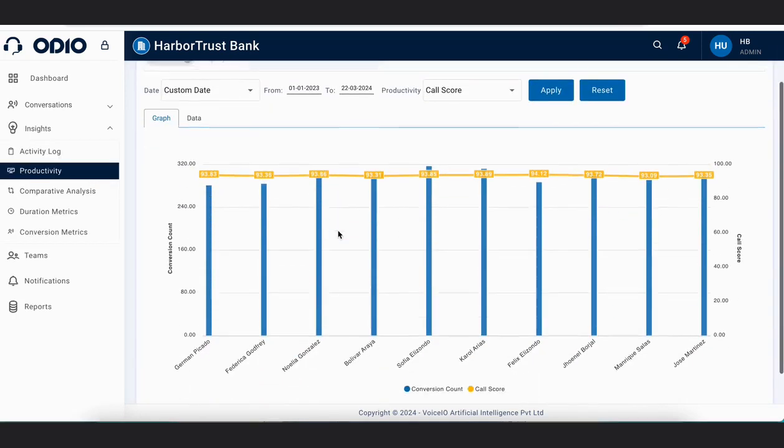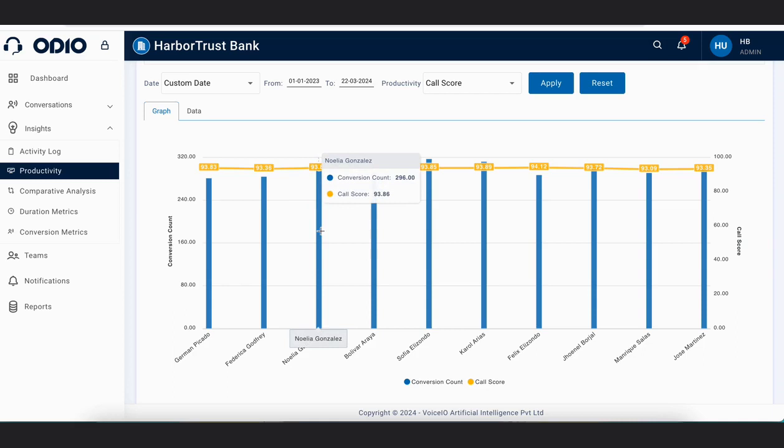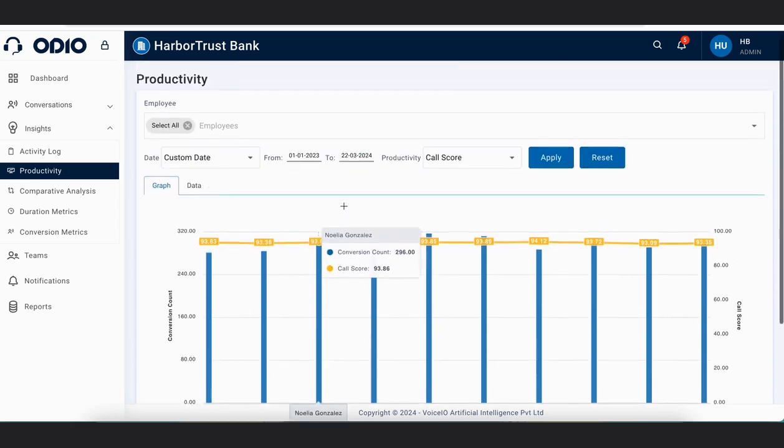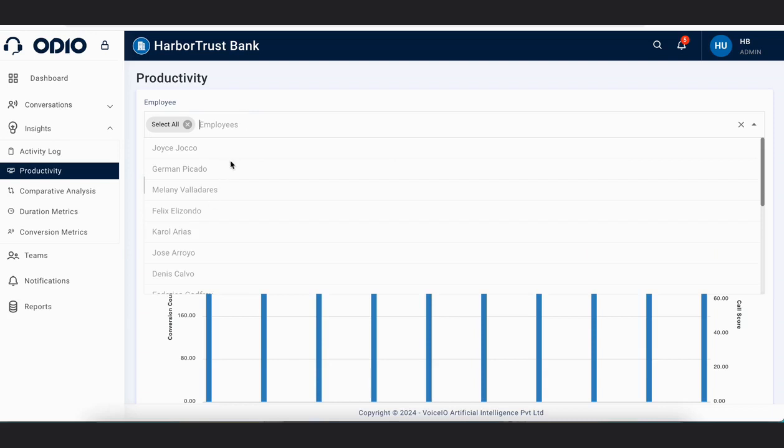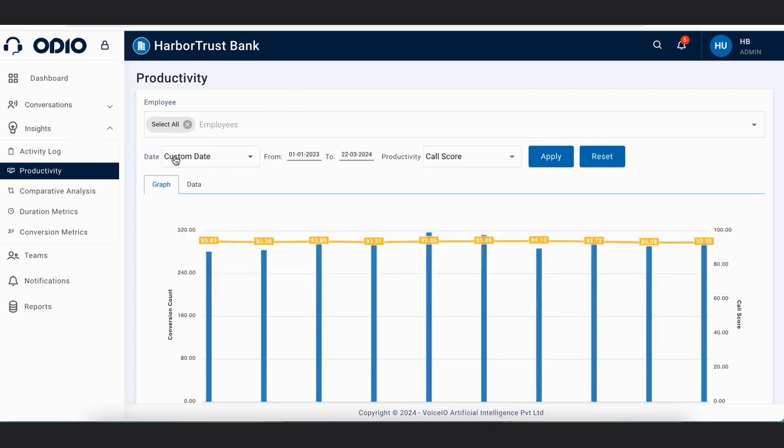Productivity. Productivity tells you what the call score of a particular agent is and how much the conversion count of a particular agent is. Here also you can select a particular employee if you want to, or if you want to see the data of multiple employees, you can type and select and get the data. If you want to see everybody's data, then you can use this filter, select all, and below this we have the date filter, which you can select as per your requirement.